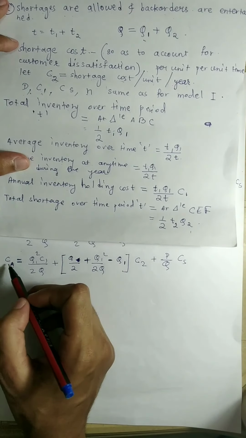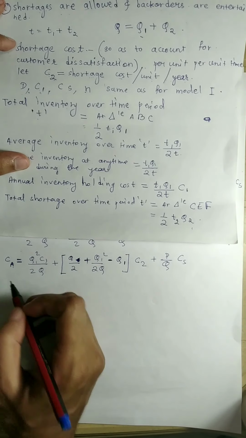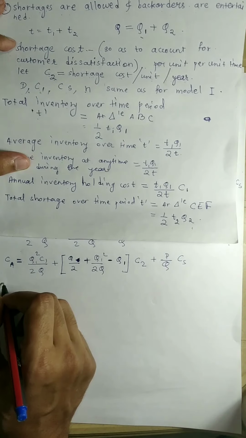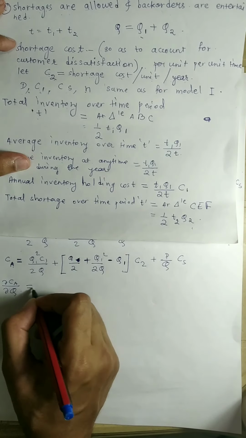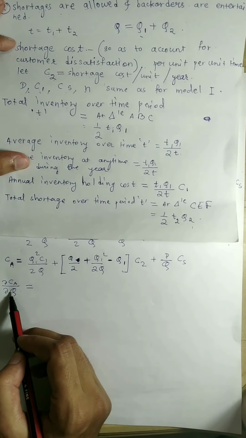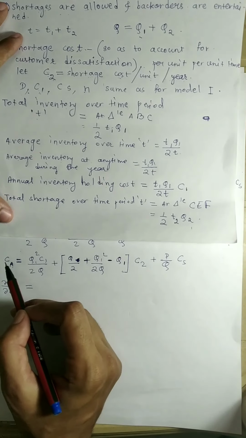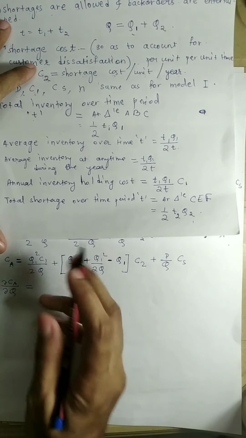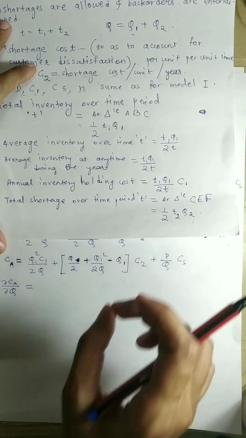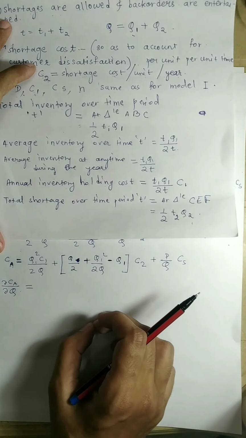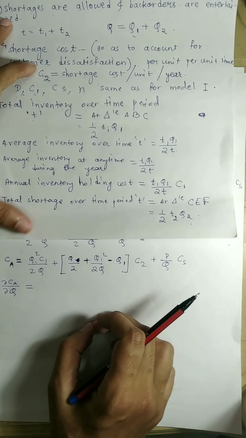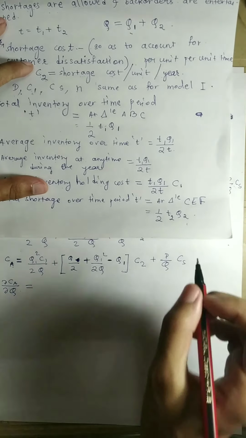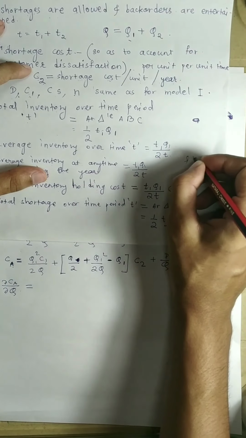So here what we do is we differentiate this partially with respect to Q. Now what is this partial differentiation? In model 1 we had the quantity CA and we differentiated it with respect to Q, where Q was the variable. When I explained model 1, I told you to relate it to the function f of x.